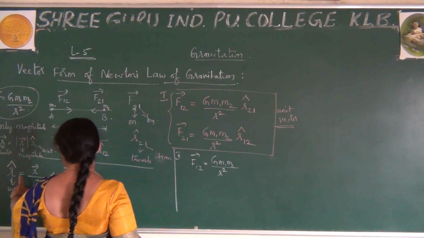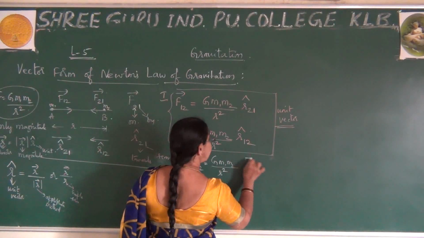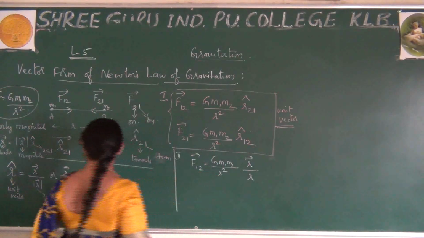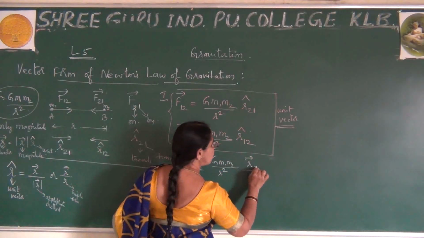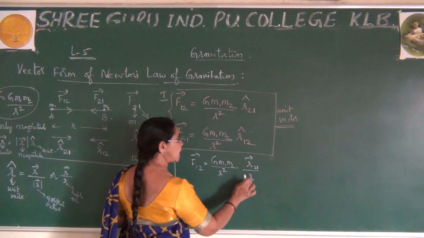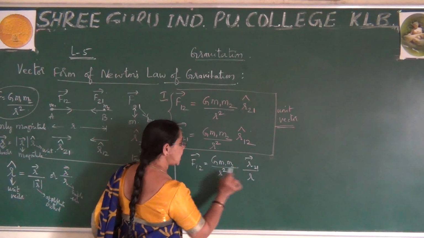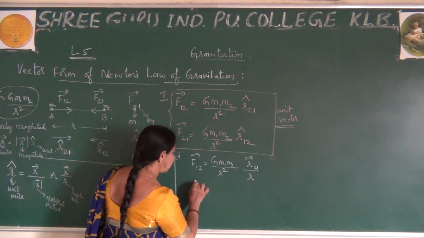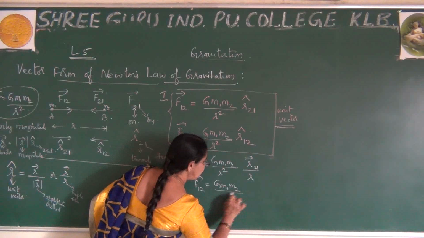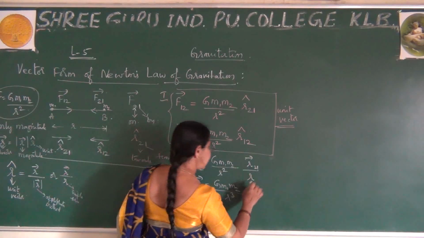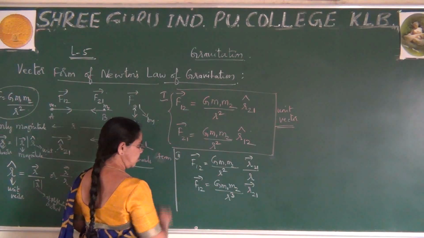Here it is R21. For this, I can write the first step: R is nothing but R arrowhead times R. If you write this, it's enough. This is one, but here it is R21, so I write R21. Here you need not write for this; it is enough to write in simple form. If you remember, this R and this R are the same. So I am rewriting this formula as G M1 M2 / R cube, and I write this as R21. Right? This is the one formula I can take.